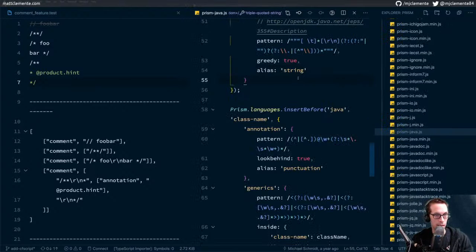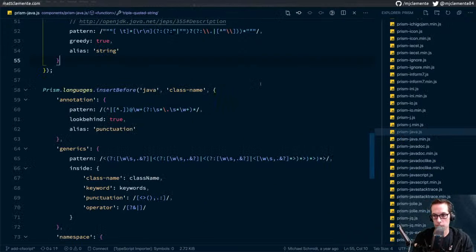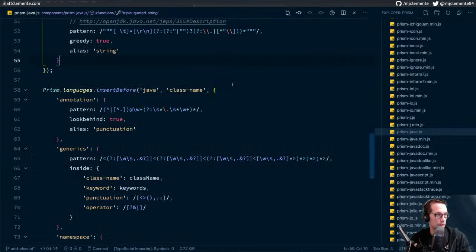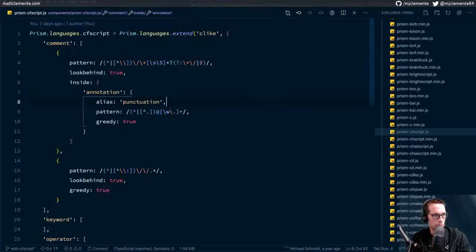So we've added that, and with that being added, sorry, this is messy. Oopsie, I didn't want that. I wanted the actual CF script language definition. We have our comment test, which also checks for annotations.